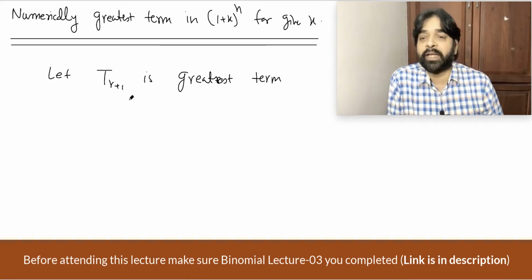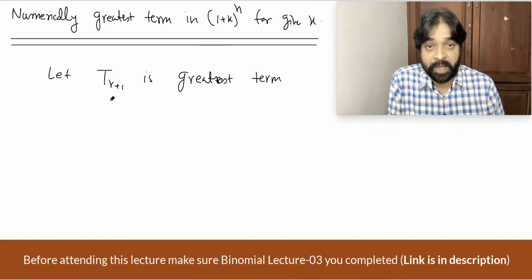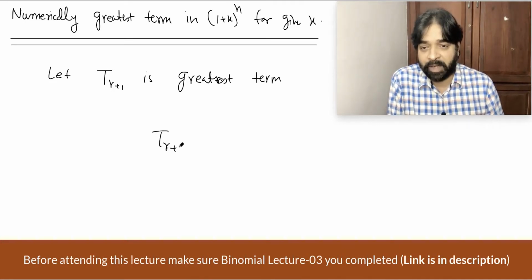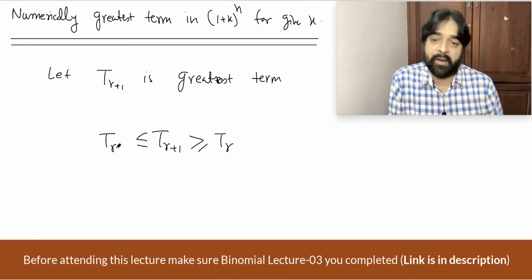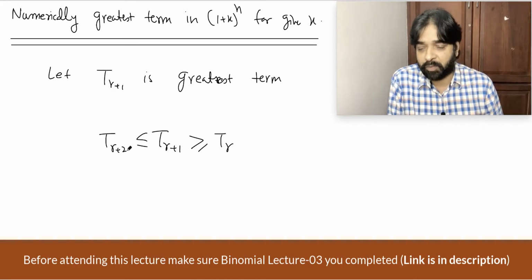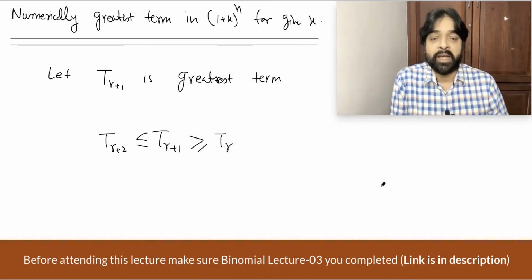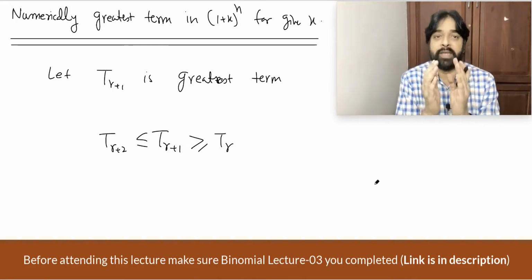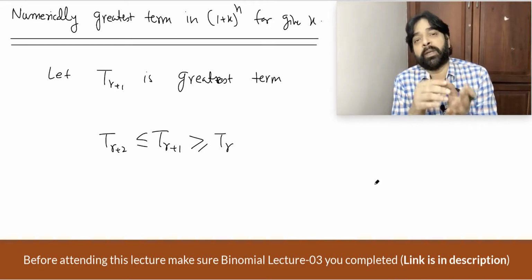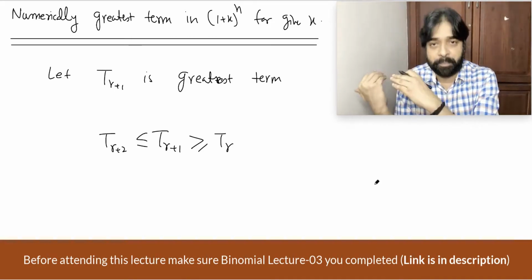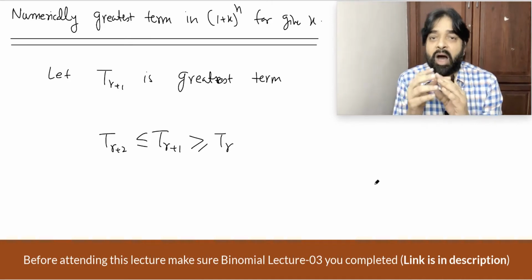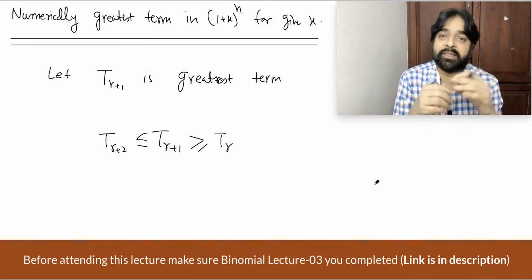So I am assuming that T(r+1) is the greatest term. If T(r+1) is the greatest term, then I can say T(r+1) will be bigger than T(r) as well as bigger than T(r+2). Meaning, if any particular term is the greatest term, it will be bigger than all the terms which come before it and all the terms which come after it.